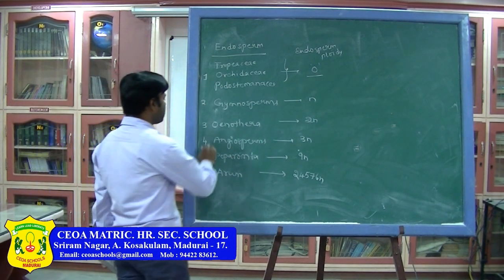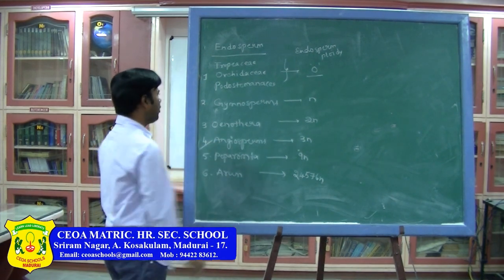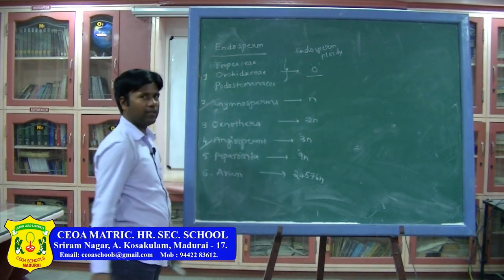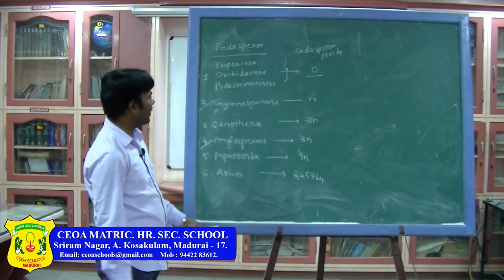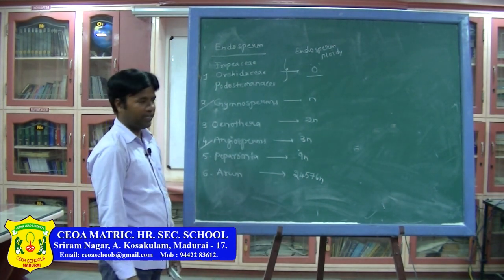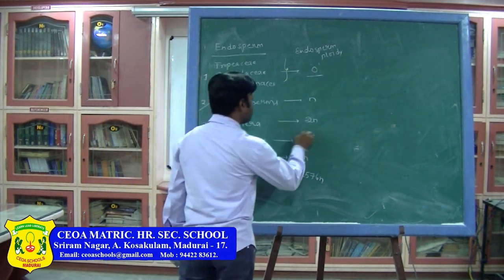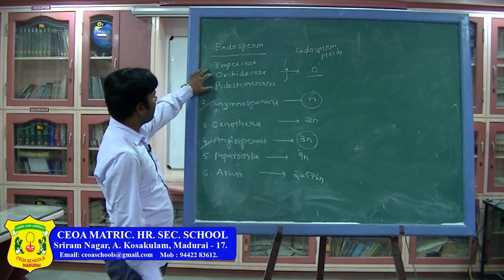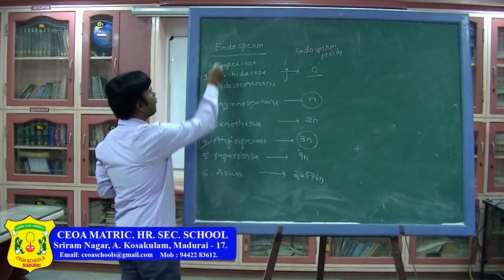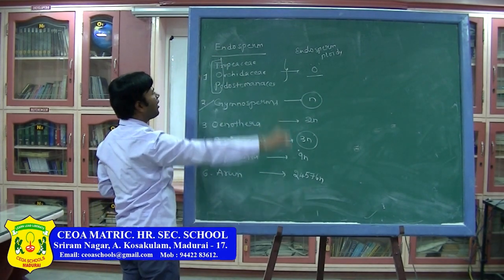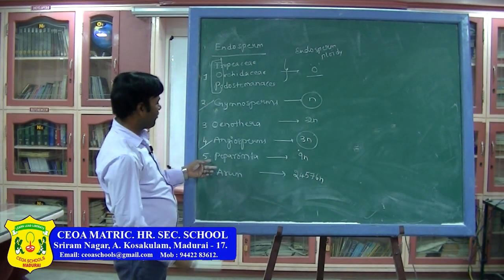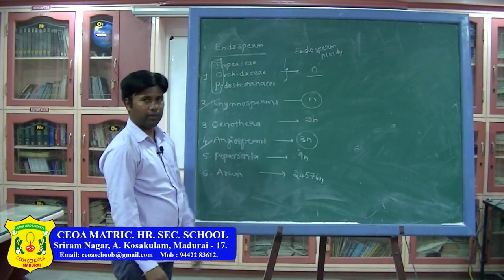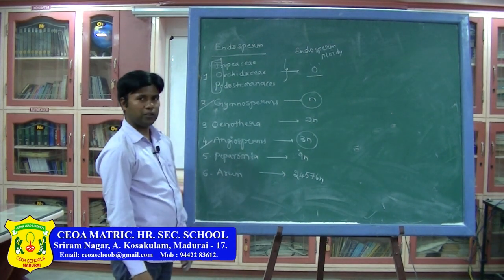Now we know these angiosperms. We know about the gymnosperm, because already in plus one regarding the pteridophytes, gymnosperms, angiosperms we have learned. That is the reason why these two ploidies we know. But the remaining, Oenothera, Trapaceae, Orchidaceae and Podostemaceae, you can skip. In that Peperomia and Arum we have to remember the condition of the endosperm.